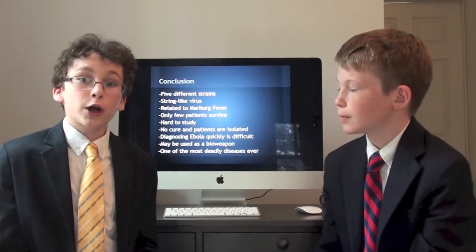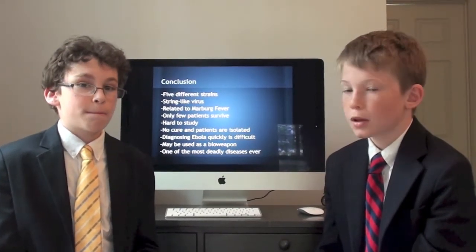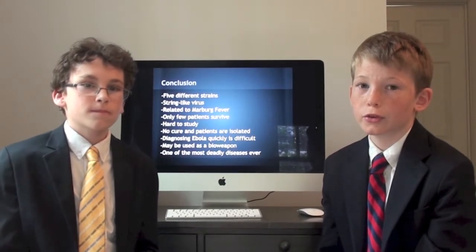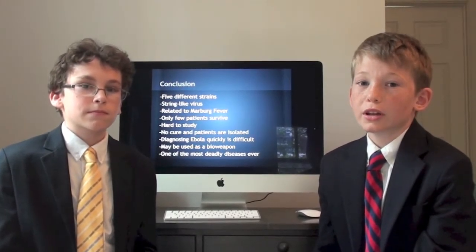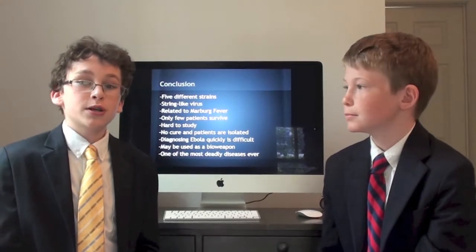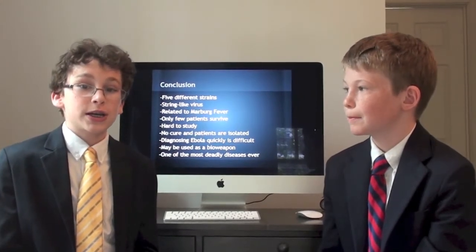In the future, Ebola could be used as a bioweapon. People are still going to die of Ebola in the future. It is one of the most deadly diseases ever. But thanks to modern science, a cure and a vaccine are being worked on.